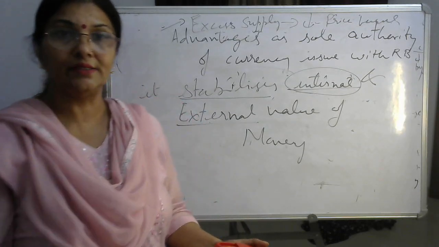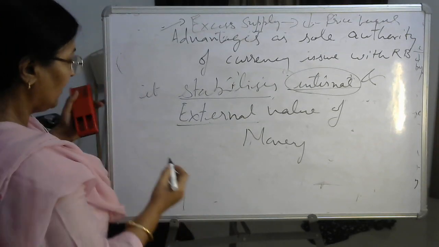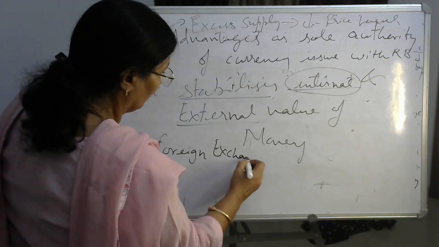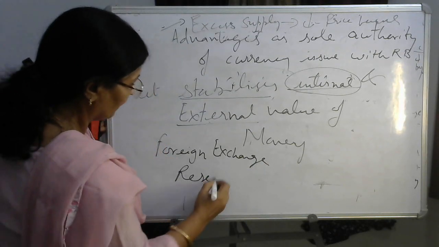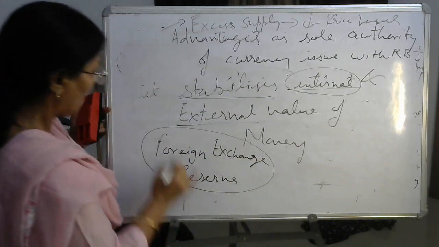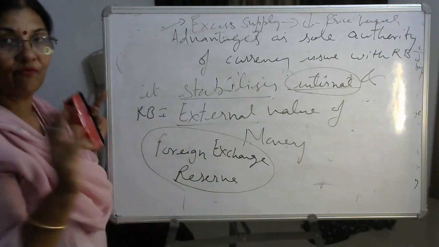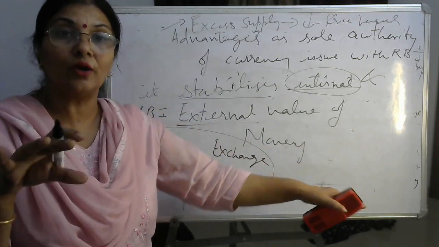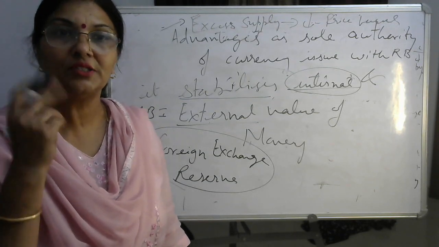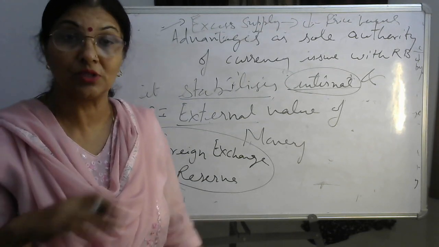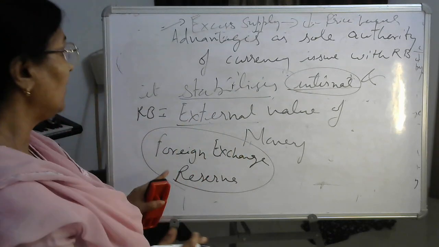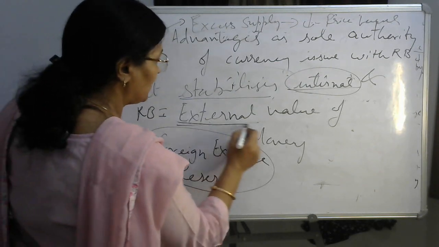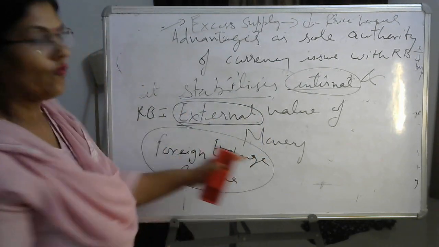It is also maintained by RBI by using the foreign exchange reserves lying with whom? RBI. RBI is the last function I explained to you, I taught you. I have written the flow chart. The custodian of foreign exchange reserve. Foreign exchange किसके पास रहता है? RBI के पास. उसके पास reserve है. तो by using the reserve, right, of foreign currency, RBI has a check on the external value of money.